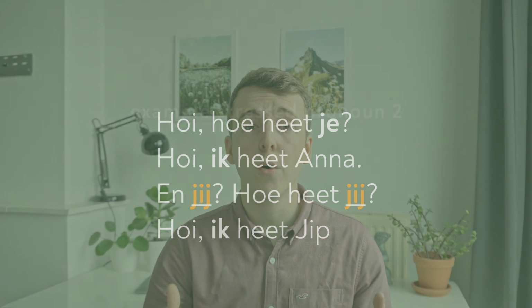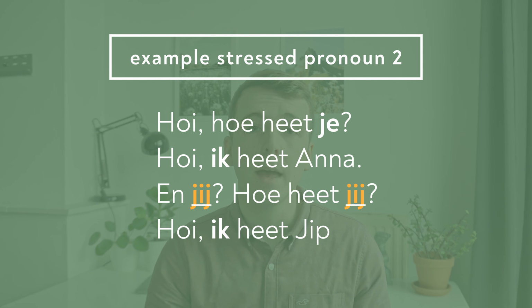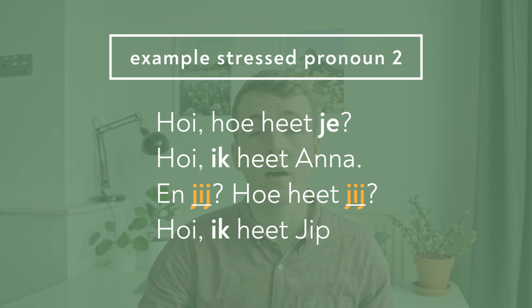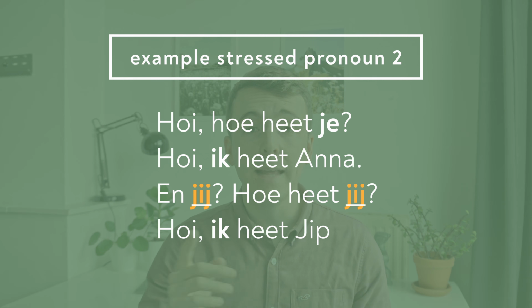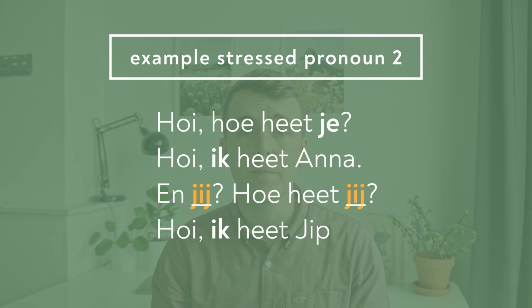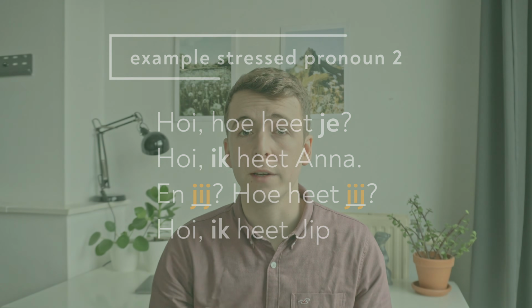Another typical example of when we use the stress pronoun is when we change persons. So for example, I say hoi, hoe heet je? And then you say hoi, ik heet Anna. And then I ask to the person next to you, en jij, hoe heet jij? So as you can hear, I use the stress pronoun. And then he answers, hoi, ik heet Jip. I use the stress pronoun here because I change persons. Hoe heet je? Hoe heet jij?